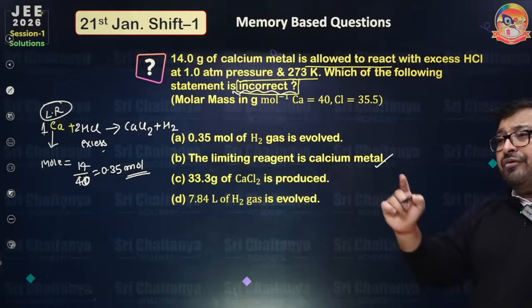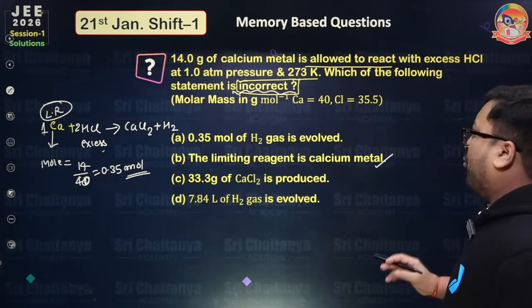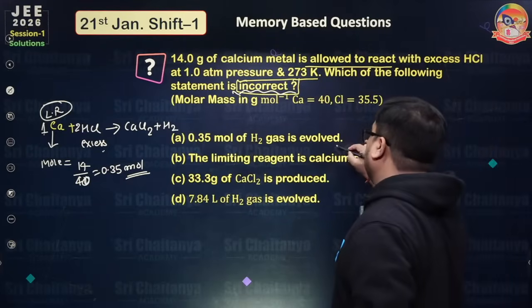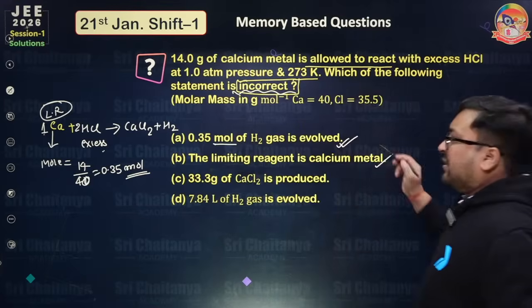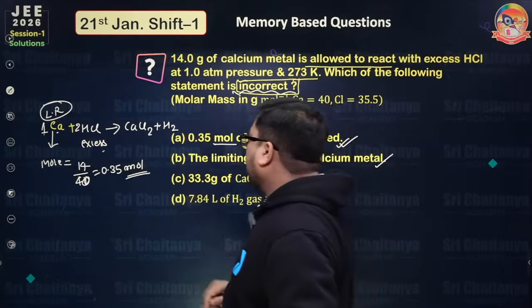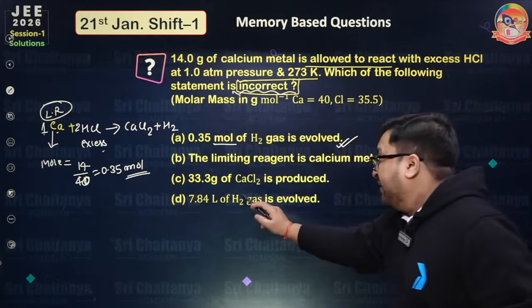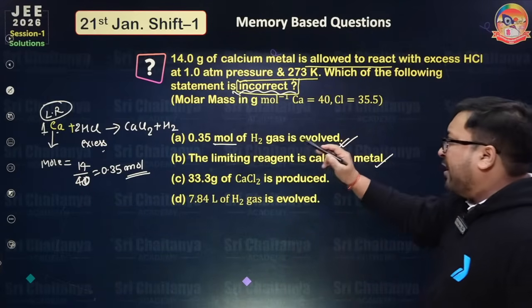Okay, so one of your friends is going for option C. So 0.35 mole of gas is evolved. This is also true because this is mole. Okay, everyone. Now this will produce 1 mole also. So just wait. We got 0.35 mole of H2.